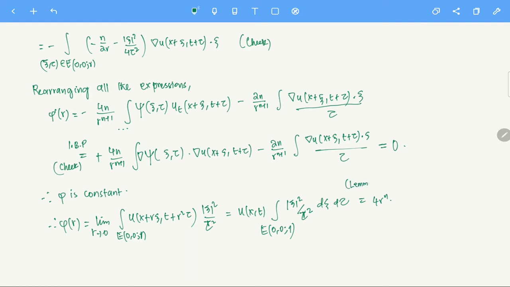So this is a lemma due to, if I recall, Fuchs. So this is u of x, t. Is it clear? I am not calculating this integral, but this goes way back to 1961 or something. There is a paper by Fuchs where he has proved this property. This is not a very easy thing to prove, so I am going to assume this. With this we are going to end this lecture. So we have proved what we wanted. Thank you very much.